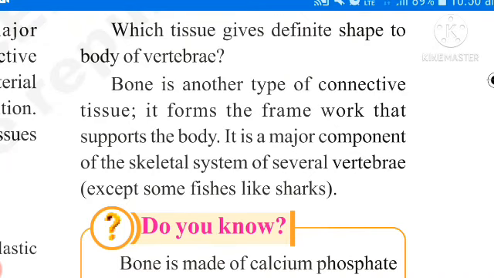I am asking one question for you. Which tissue gives different shape to the body of vertebrates? Which tissue? Bone tissue. See, bone is another type of connective tissue. It forms the framework that supports the body. It is a major component of the skeletal system of several vertebrates, except some fishes like sharks.